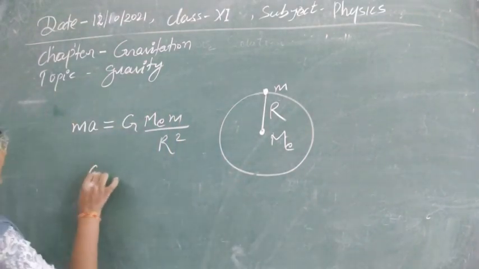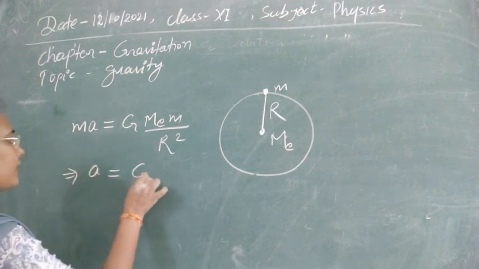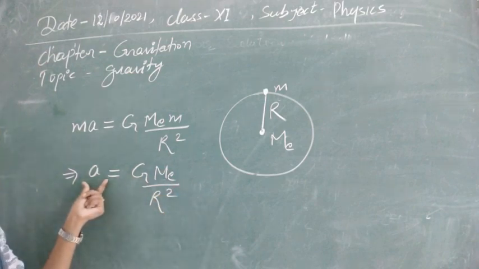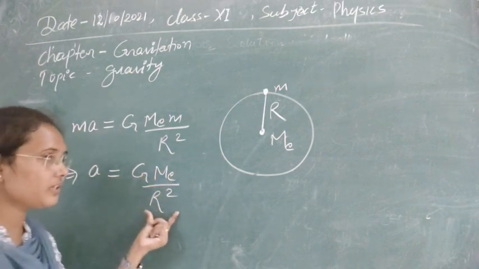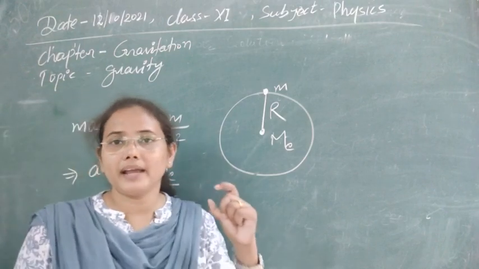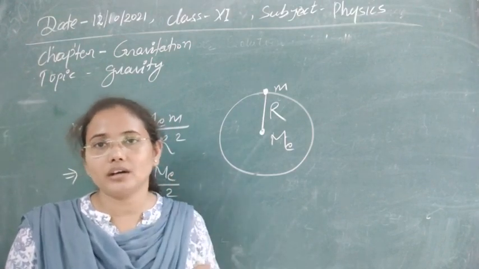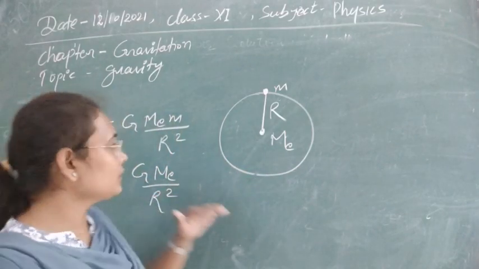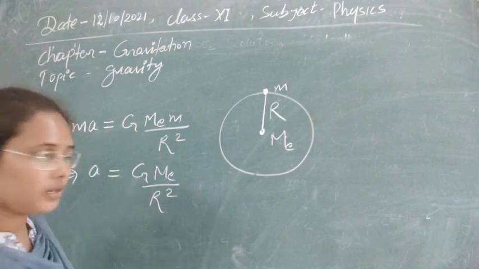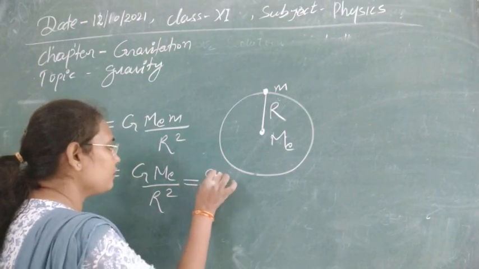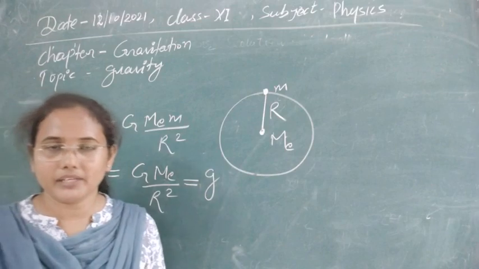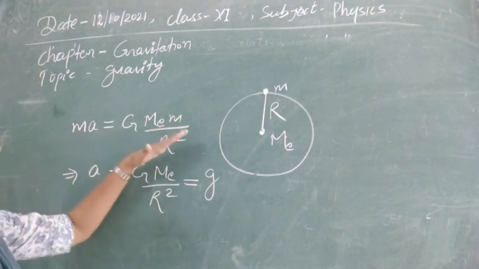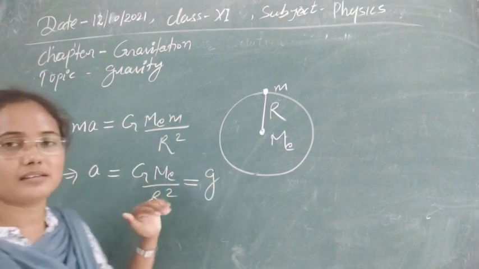Now we can calculate the acceleration, and this acceleration has the value GM upon R square. This acceleration is experienced by any body on the surface of the earth, above the surface, or below the surface of the earth. All these bodies experience this acceleration, and that is known as acceleration due to gravity. We call this particular acceleration experienced by the body due to the gravitational force of the earth the acceleration due to gravity.